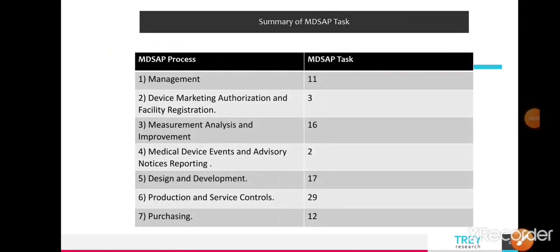Next we will discuss the summary of MDSAP tasks. Chapter 1 has 11 tasks, chapter 2 has 3 tasks, chapter 3 has 16 tasks, chapter 4 has only 2 tasks, chapter 5 has 17 tasks, chapter 6, which is production and service control, has 29 tasks, and purchasing has 12 tasks. So you need to be more focused on the additional country-wise requirements for every task.